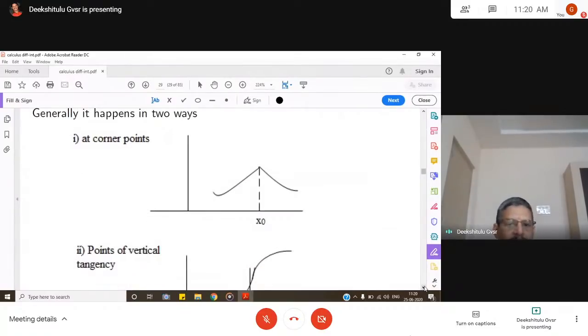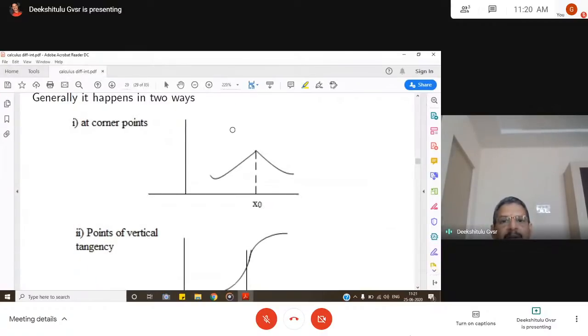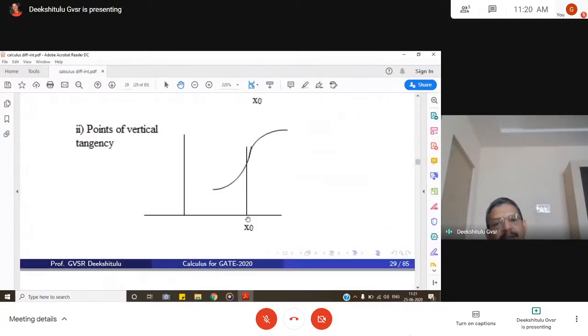Generally it happens in two ways. At corner points, maybe functions like this. At x naught, see, a corner point here. At such a point, the left hand derivative and right hand derivative may not be equal. The other case is points of vertical tangency. In such a case also, though the function is continuous at the point, it may not be differentiable.